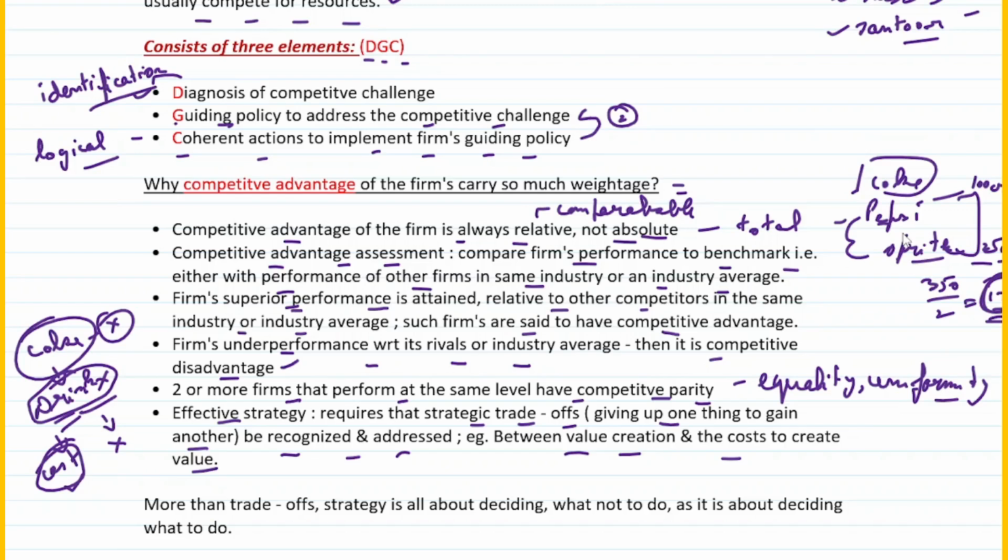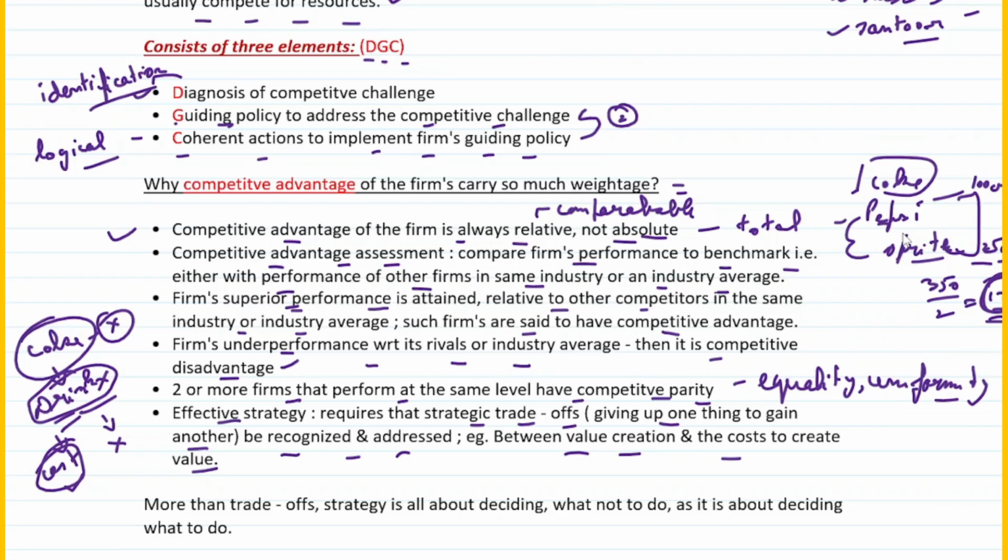Fine. So let's quickly revise what we did in terms of competitive advantage. Competitive advantage of the firms carries so much weightage. Why does it carry so much weightage? Because first of all, it is always relative and not absolute, right? Secondly, you have to compare the firm's performance to the benchmark. This is called competitive advantage assessment, right? So either you compare the performance of the firm with the same industry, or the industry average. Then firm superior performance is attained relative to other competitors in the same industry or industry average.